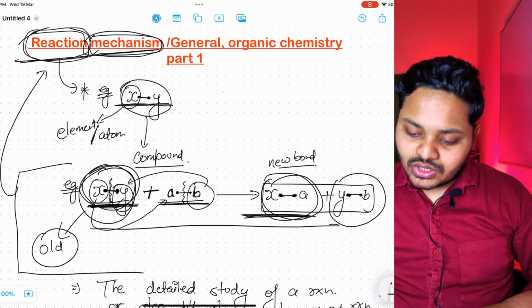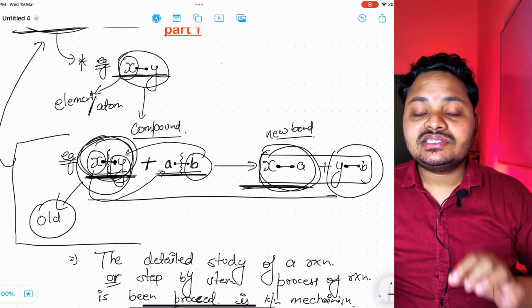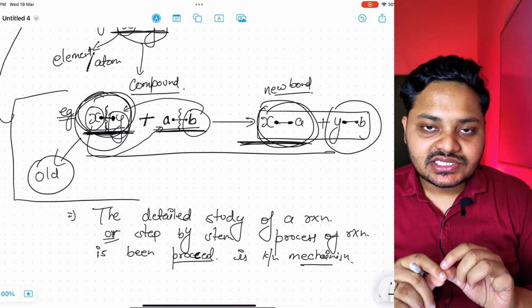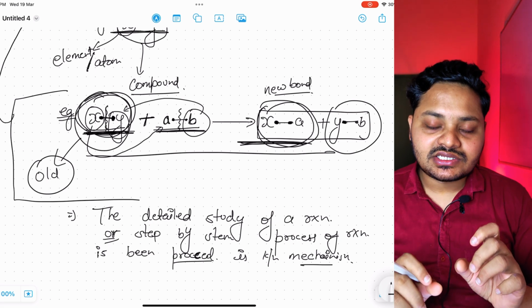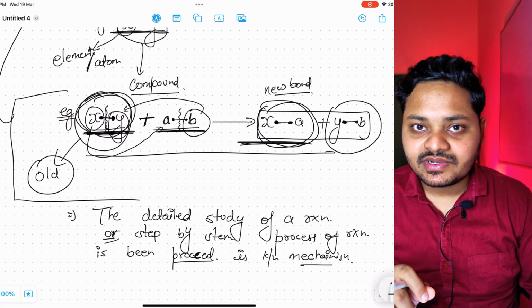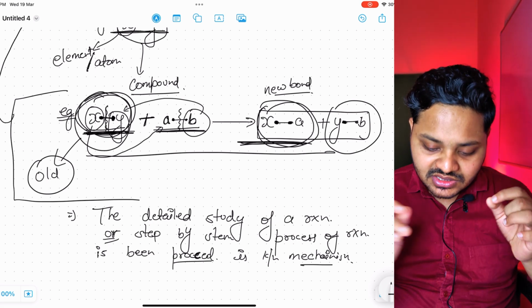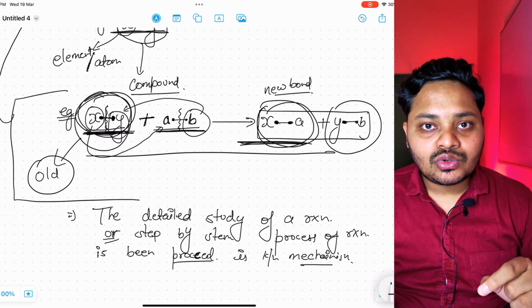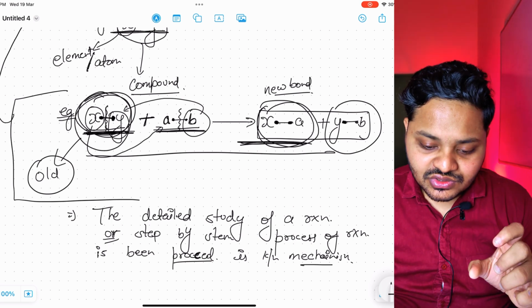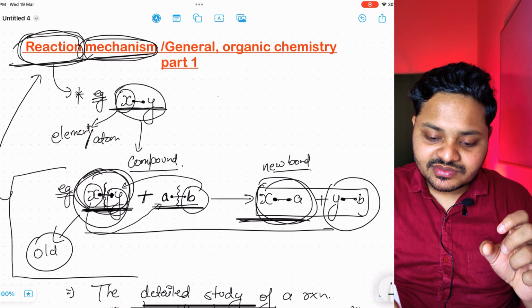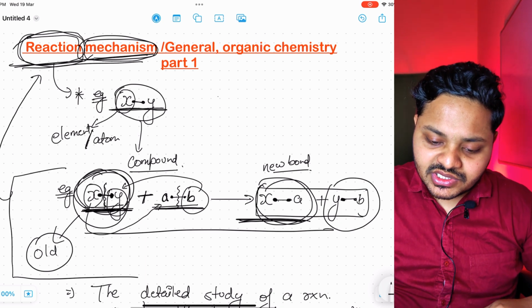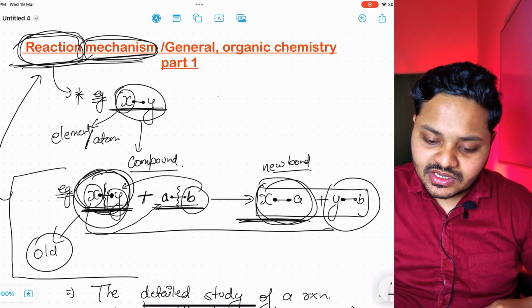Now I think you have got the definitions of reaction and mechanism. We are going to know the stepwise, detailed reaction, and how a new product is formed from the initial ones. This process, which we will learn in this chapter, is known as reaction mechanism. And what is the meaning of general organic chemistry?